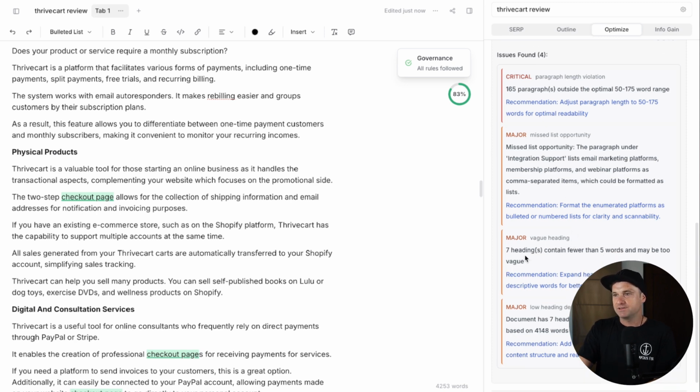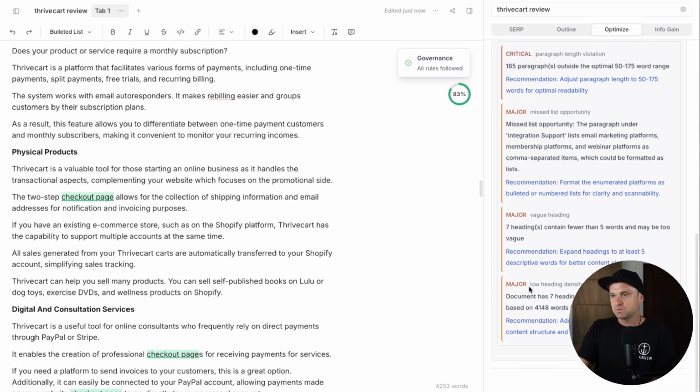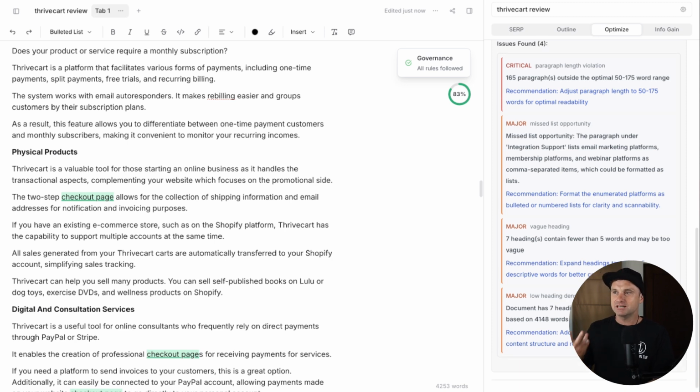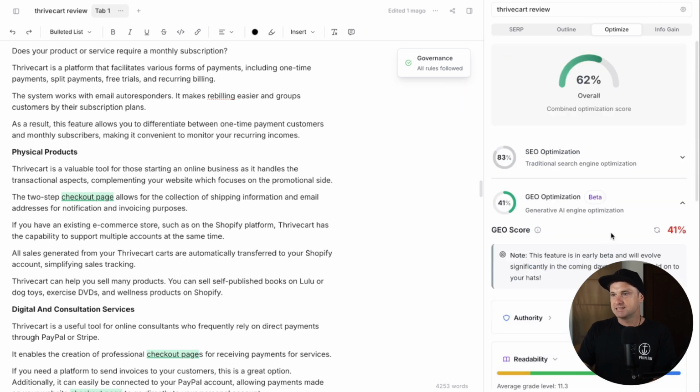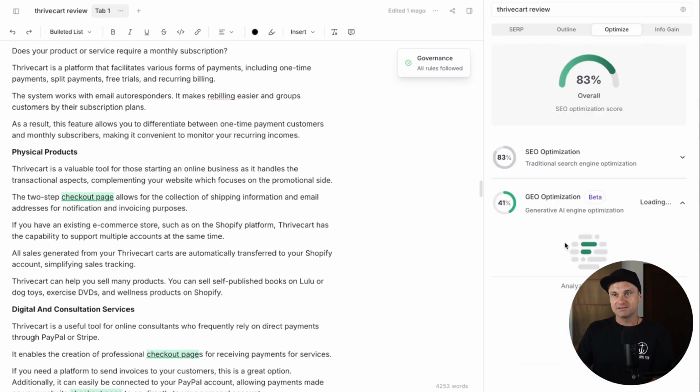If we come down, 7 headings contain less than 5 words and may be vague. So if we can fix those, that'll also help. And then last one, low heading density. Document's got 7 headings, but requires 14 headings based on this amount of words, 1 heading per 300 words. So this is pretty amazing. And these are actually quite fast fixes. It may take about 15 minutes to fix this entire article. And then once that's done, this should make the score relatively good.